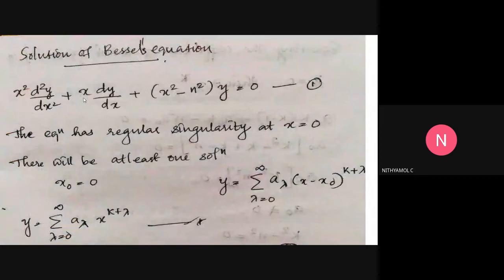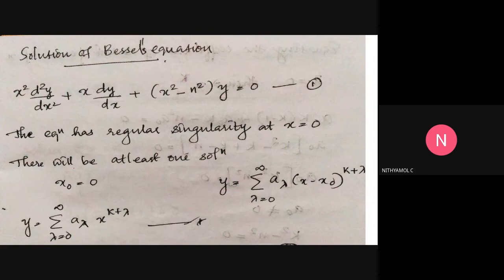Solution of Bessel's equation. We can obtain the solution of Bessel's equation using the Frobenius method. We already discussed the Frobenius method. The Bessel differential equation is x square d square y by dx square plus x into dy by dx plus (x square minus n square) into y is equal to 0. The equation has a regular singularity at x equal to 0.